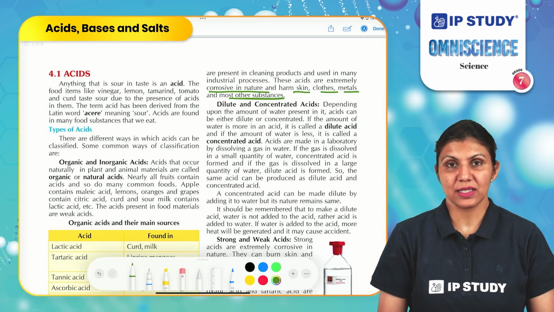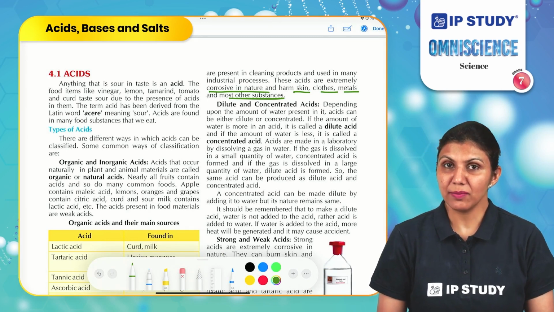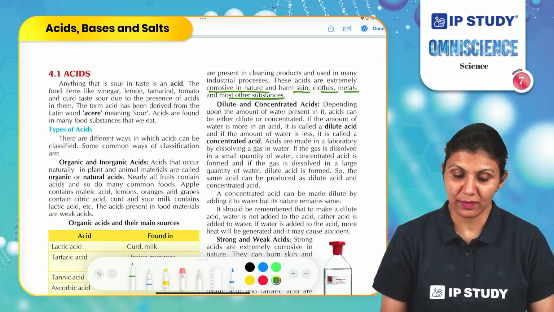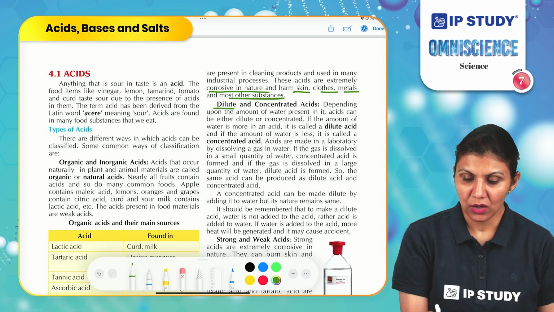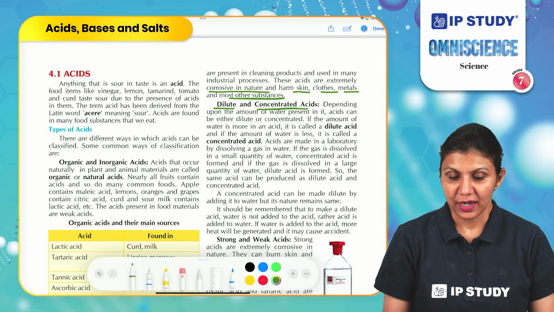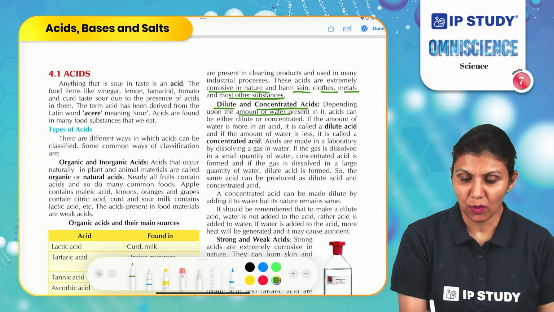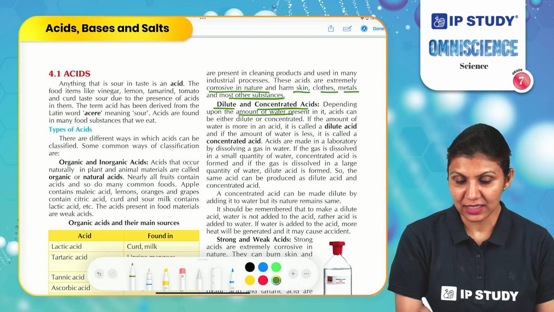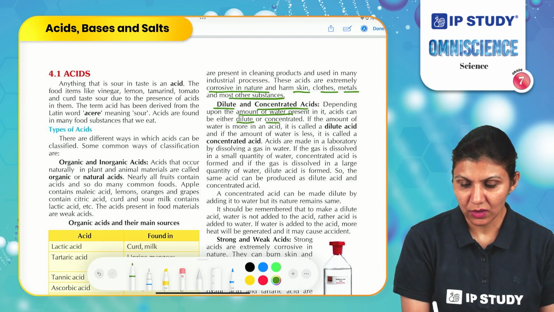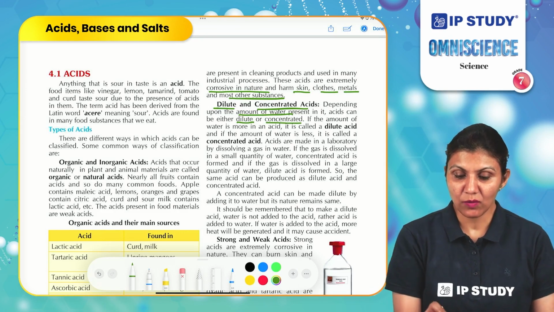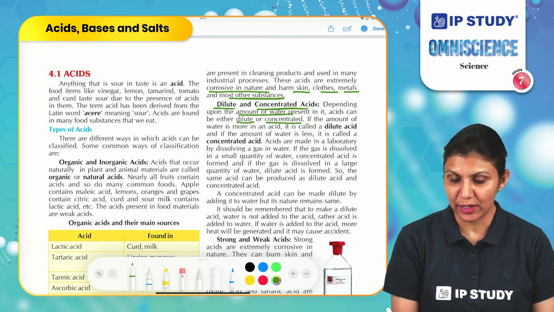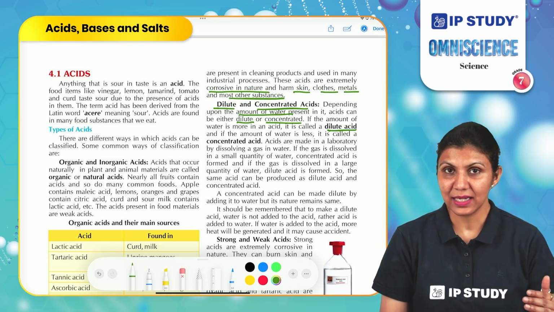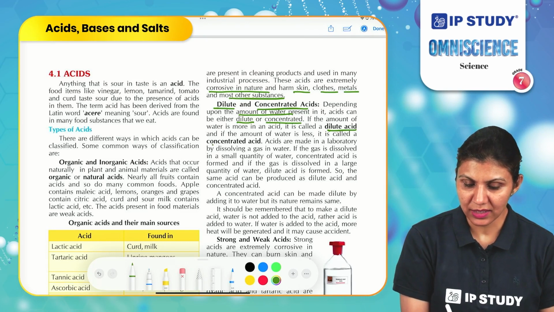These acids, whether organic or inorganic, can be prepared in different concentrations. Accordingly, we classify them as dilute or concentrated acids. Depending on the amount of water in the acid, it can be classified as dilute or concentrated. If the amount of water is more in an acid, it is called dilute acid. And if the amount of water is less in an acid, then it is called concentrated acid.